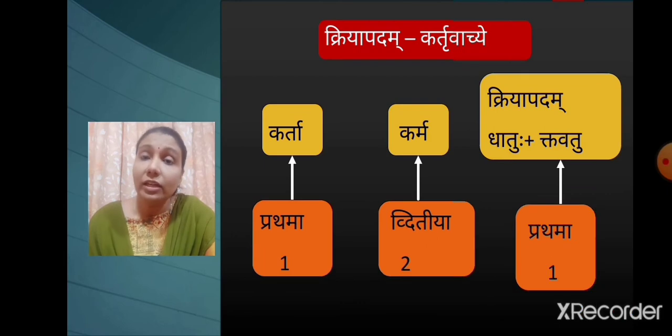As in kartruvachyam, the subject is used in prathama vibhakti, we can call it as 1. Karma is used in dvitiya vibhakti, so we can call it as 2. And dhatuhu plus ktavatu pratyay form is used in prathama, so we can call it as 1. Thus, we get the formula 1 2 1 for the sentences in kartruvachyam. Let's try to understand it with the help of some examples.